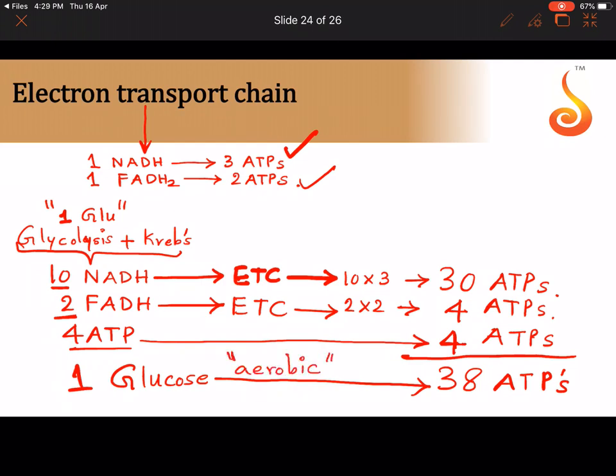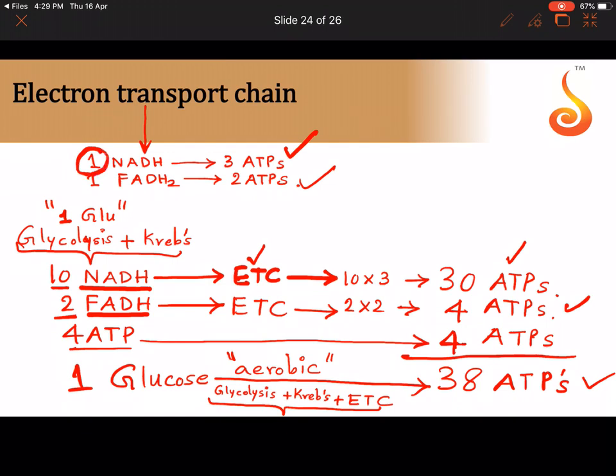When I say aerobic respiration, I am not including fermentation. What am I including? Glycolysis plus Krebs cycle plus electron transport chain gives us how many ATP molecules? A very high number: 38 ATP molecules. Is that clear? You need to convert NADH and FADH2 values into ATP values, because ultimately when NADH enters the ETC, one molecule of NADH gives 3 ATPs and one molecule of FADH2 gives 2 ATPs.